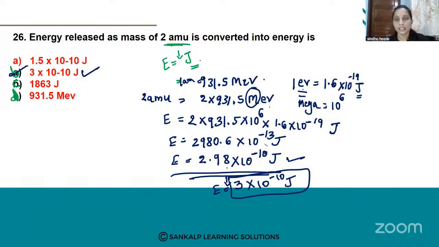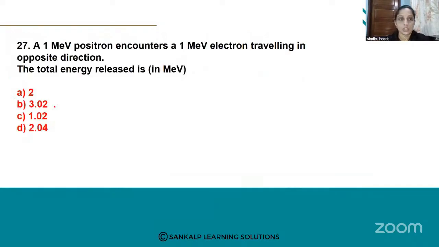You have to convert it into joules. So what to do? Mega is nothing but 10 raised to 6 and 1 electron volt is 1.6 into 10 raised to minus 19 joules. So substitute all those things here and finally the answer is in joules. Last ಅಲ್ಲಿ ಏನ್ ಬರುತ್ತೆ ಆನ್ಸರ್? Joules ಅಲ್ಲಿ ಬರುತ್ತೆ. Got it cleared? ಅರ್ಥ ಆಯ್ತು ಅಲ್ವಾ? Okay, we'll move to the next one.